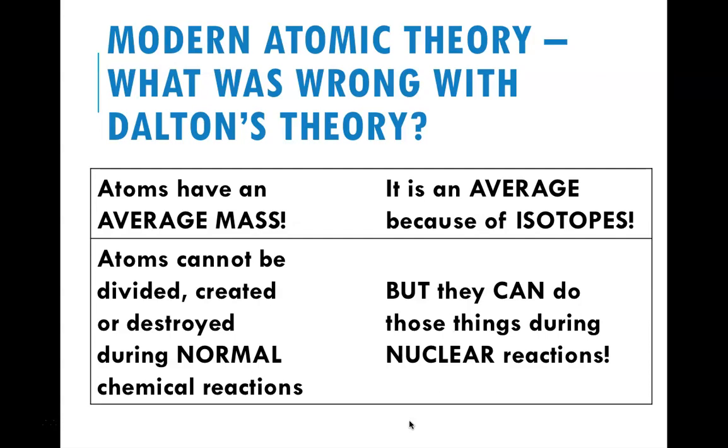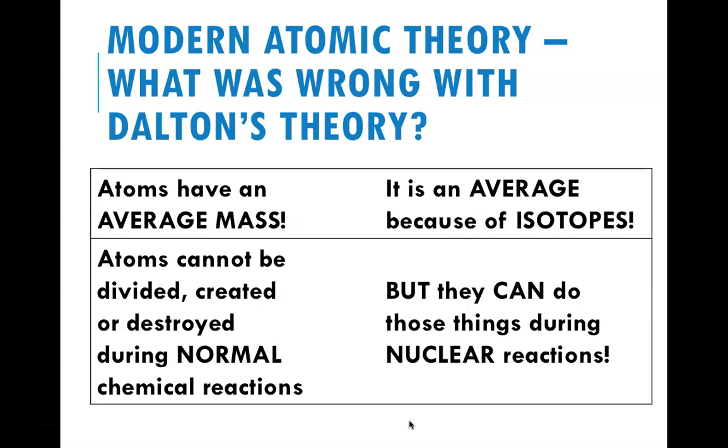Unfortunately, modern atomic theory has come up with a couple things that have proven Dalton's theory incorrect. All atoms of an element have an average mass. Now, this is an average mass because of the existence of isotopes. So, take hydrogen, for example.